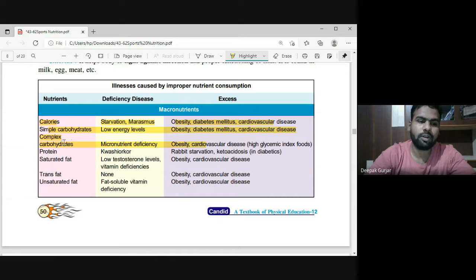If we talk about complex carbohydrate, micronutrient deficiency, again you have an excess amount of weight in your body and some food problems, right? Protein deficiency leads to kwashiorkor, marasmus. The deficiency of saturated fats leads to low testosterone level, vitamin deficiency, trans fats or unsaturated fats like fat soluble vitamins.